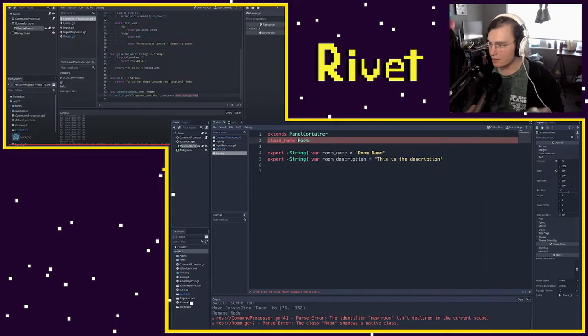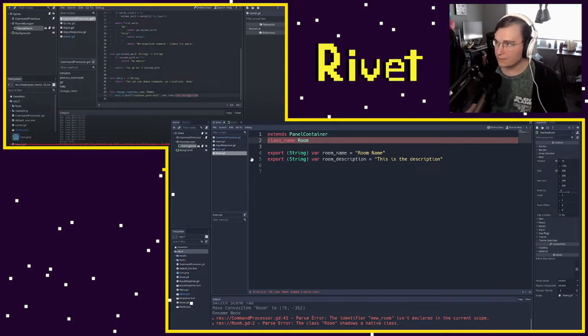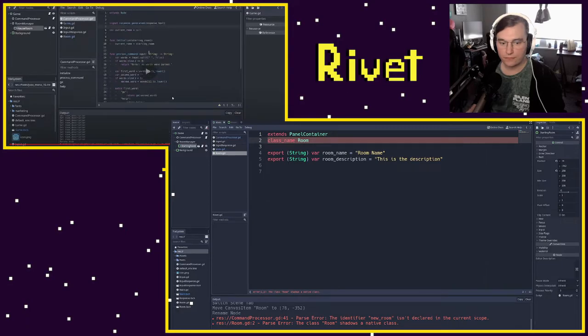Is it saying it shadows a native class? Moves to a new room.